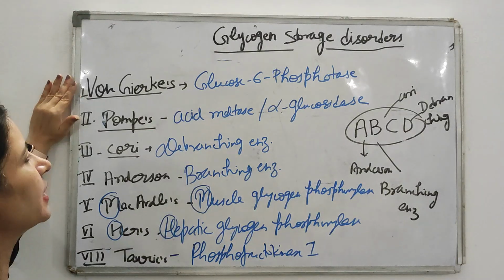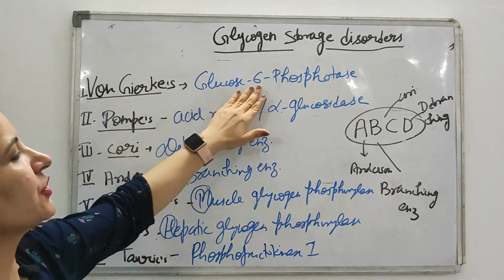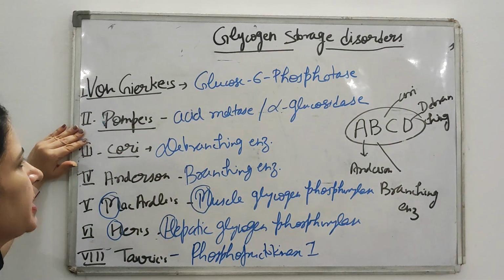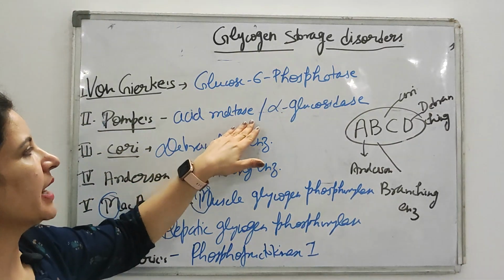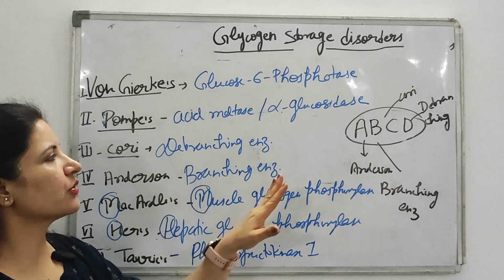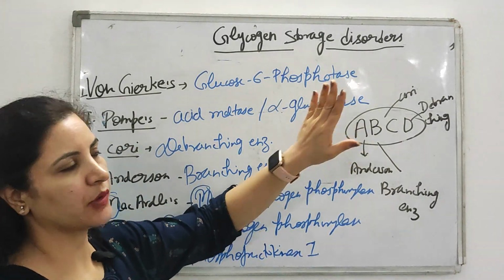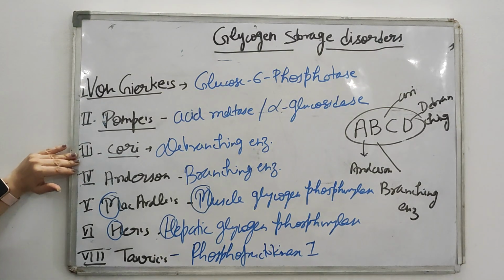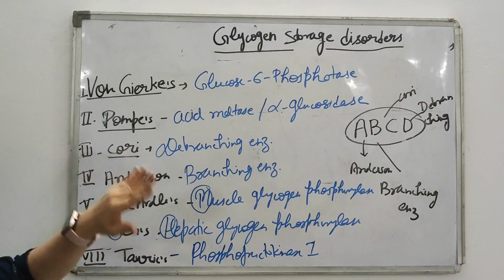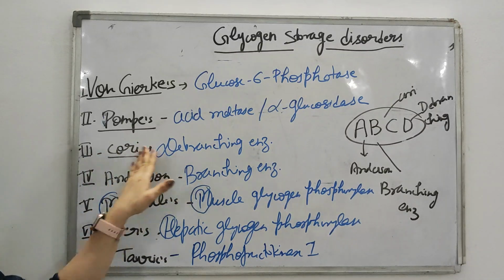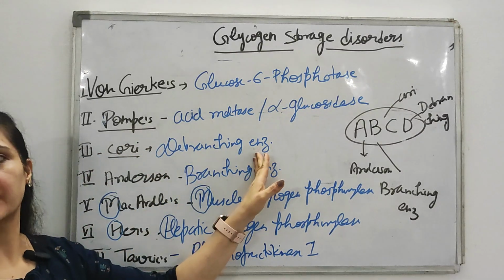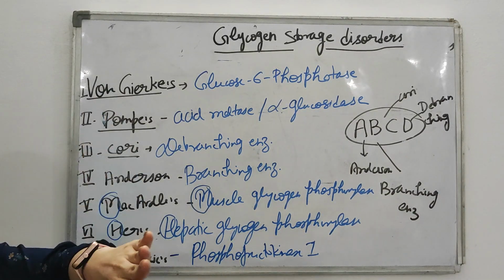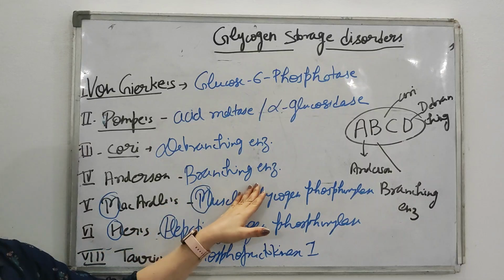So in type 1, that is Von Gierke's, the enzyme deficient is glucose 6 phosphatase. In type 2, that is Pompe's, the enzyme deficient is acid maltase, also known as alpha glucosidase. Type 3 is Cori. In Cori's which enzyme is deficient? A, B, C, D. So C, D: debranching enzyme is deficient. Anderson, A, B: in Anderson branching enzyme is deficient.